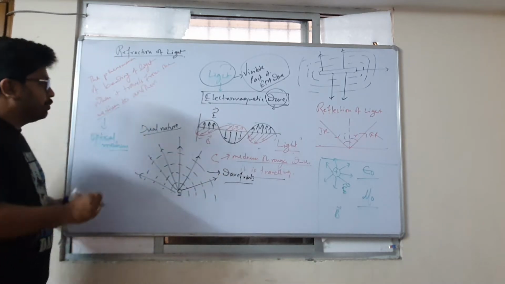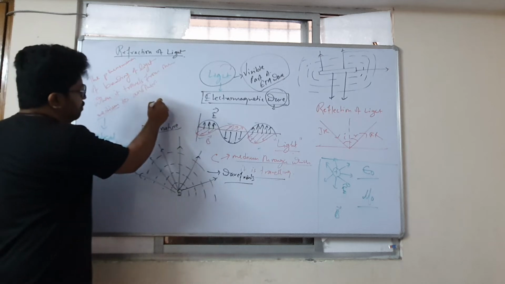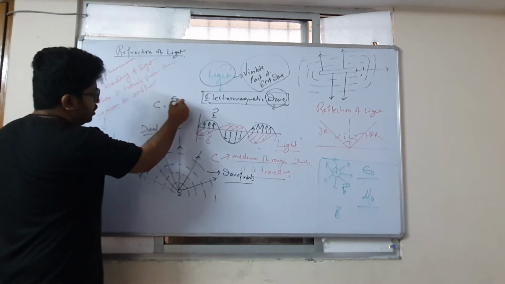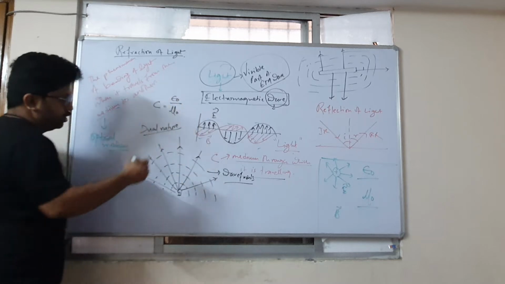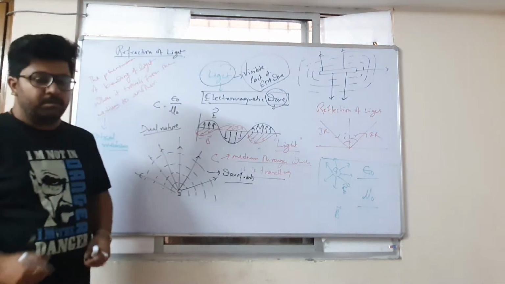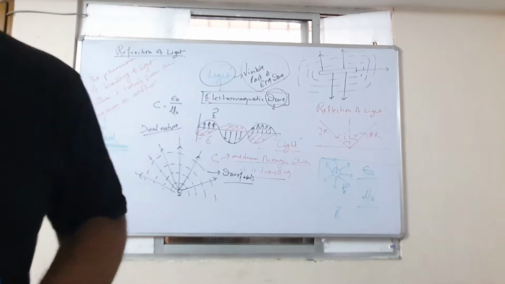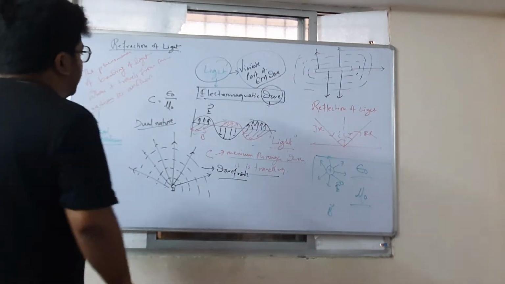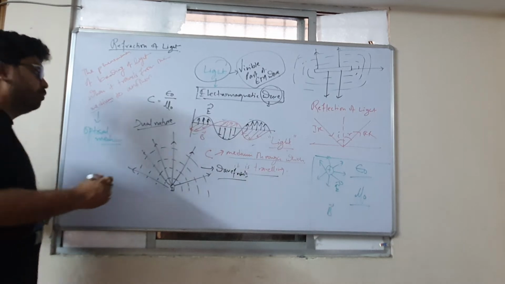So what basically is, always remember the speed of light is one over the square root of epsilon naught times mu naught. I forgot, it should be the other way around. Okay, so C is equal to the square root of one over epsilon naught mu naught. Always remember this.